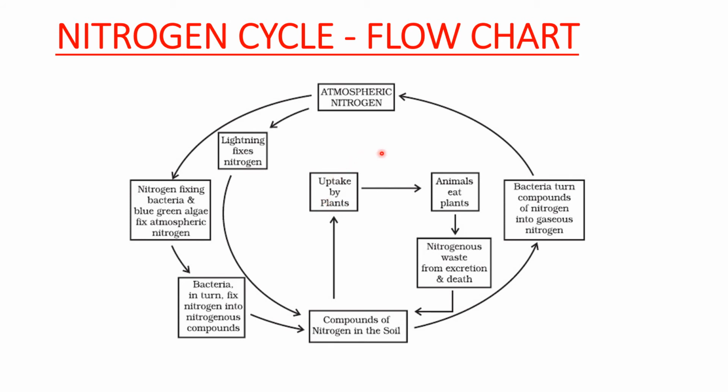When these plants are eaten by animals, the fixed nitrogen is used by them to make proteins and amino acids. After plants and animals die, the decomposers act on the proteins and amino acids to return nitrogen compounds back to the soil. With the help of denitrifying bacteria, the compounds of nitrogen get converted into gaseous nitrogen, that is atmospheric nitrogen.